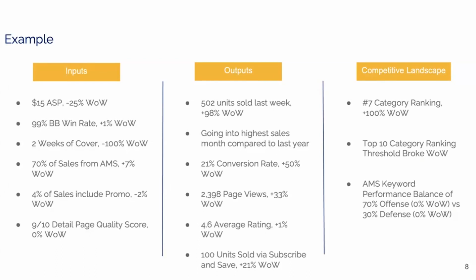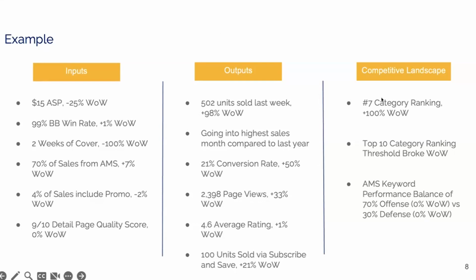That's sizable. That's statistically significant. That's not normal activity. And we have this callout that we're going into the highest sales month compared to last year. So seasonality wise, this product sold a lot of its units in the particular month we were going into. I think it's a back to school product, potentially why. Strong conversion rate bumping up by 50% week over week. Again, very statistically significant. A large increase, a 33% increase in page views, ratings about stable, and subscribe and save not too impacted, a slight uptick from the week prior.